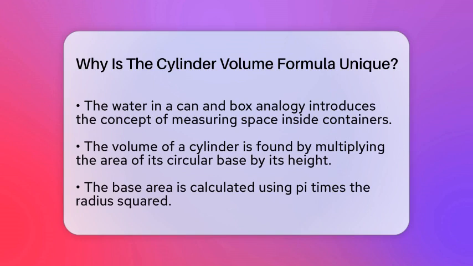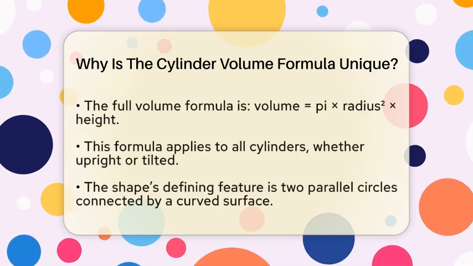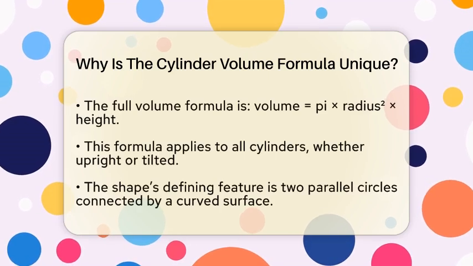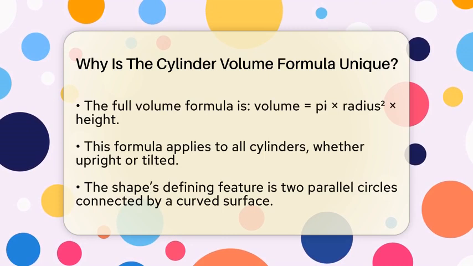Let's explore. The volume of a cylinder is calculated by multiplying the area of its circular base by its height. The base area is found using the formula for the area of a circle, which is pi times the radius squared. So, the full formula is volume equals pi times the radius squared times the height.